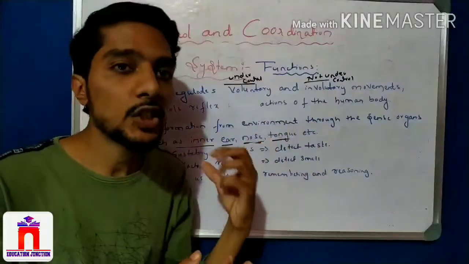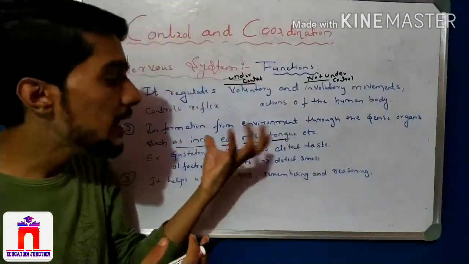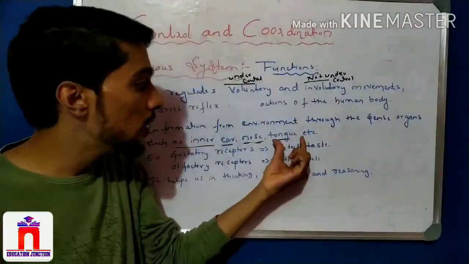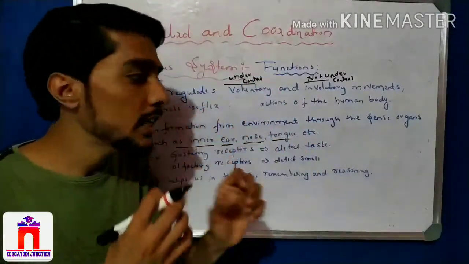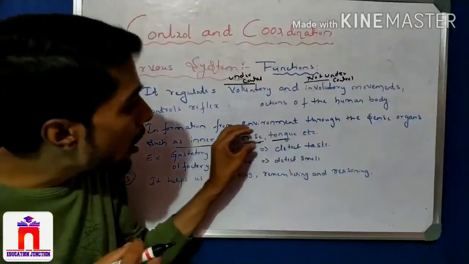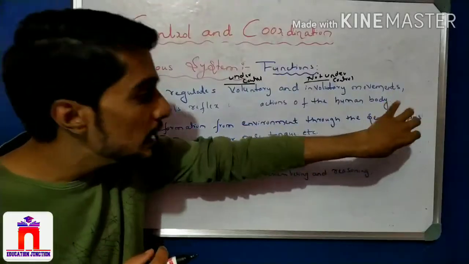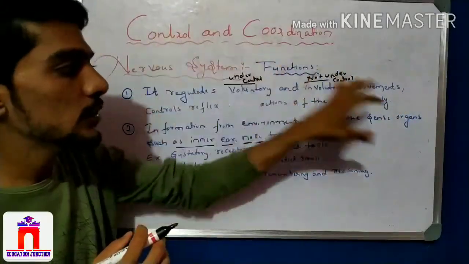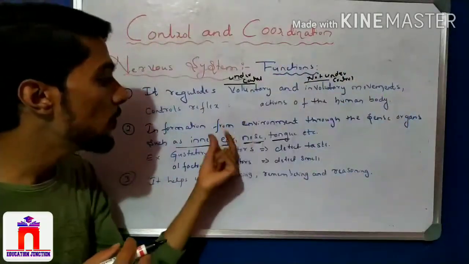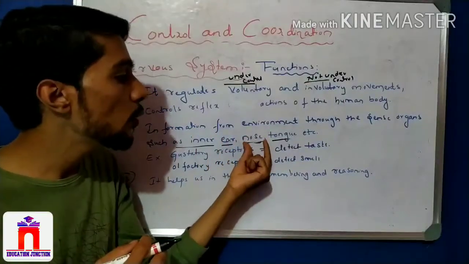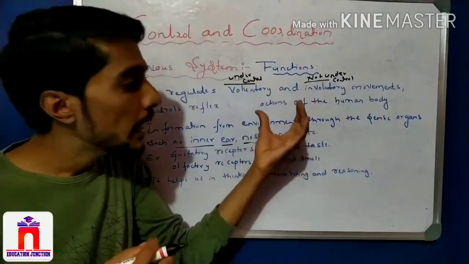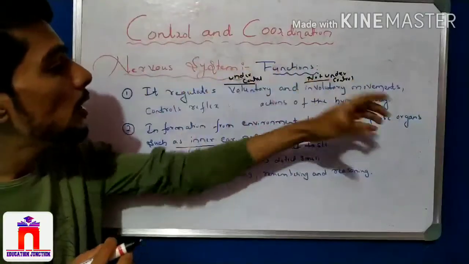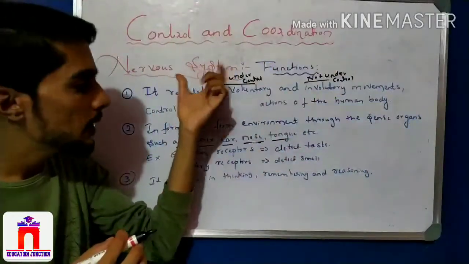They detect the stimuli: they detect light, that is the eye; they detect smell, that is the nose; they detect taste, that is the tongue; they detect sound, that is the ear. All these are nothing but the sense organs. And these sense organs are under the control of the nervous system. The proper working of the ear, the nose, the tongue and the sense organs are all functions of the nervous system.